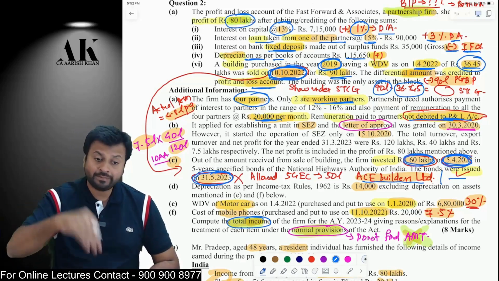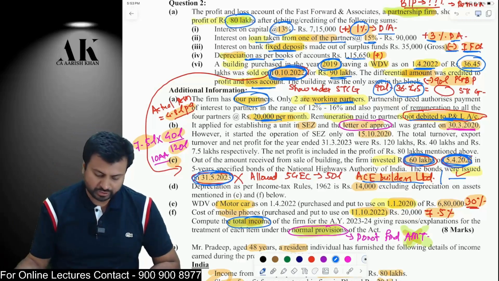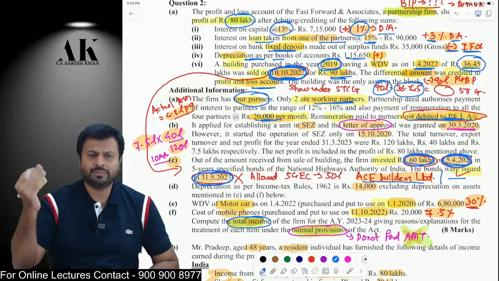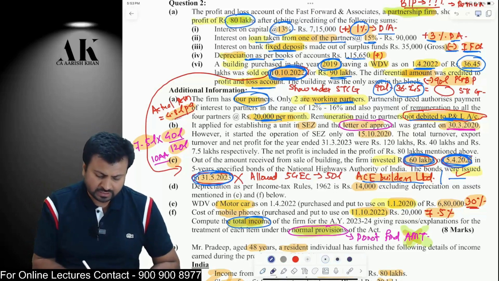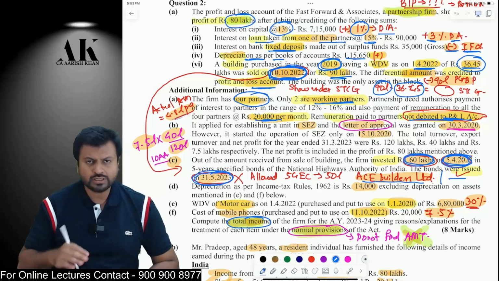If it would have been debited to PNL, I would have added back this remuneration. Okay, now this will be helpful to compare with the maximum limit, and whenever the maximum limit will be there, we will compare that with 4,80,000. How did I get 4,80,000? 20,000 into 12 into 2 partners.